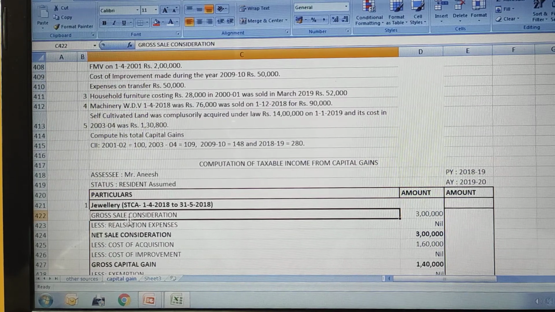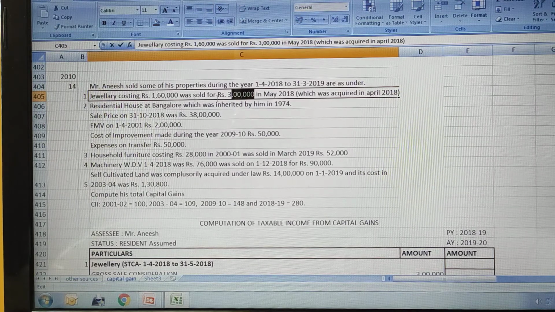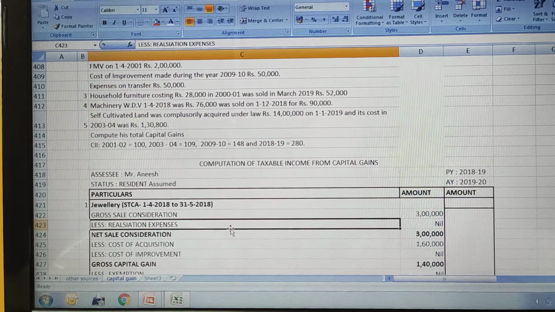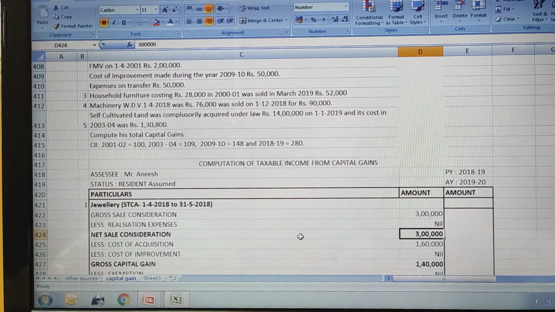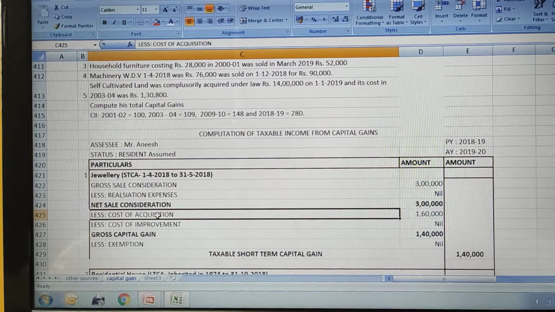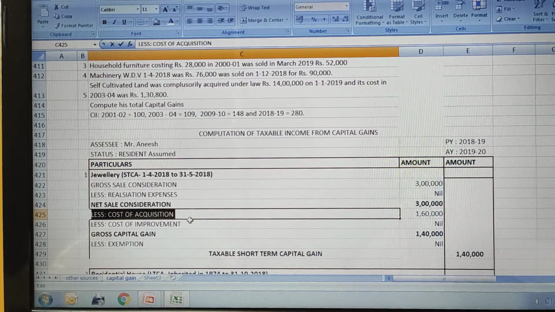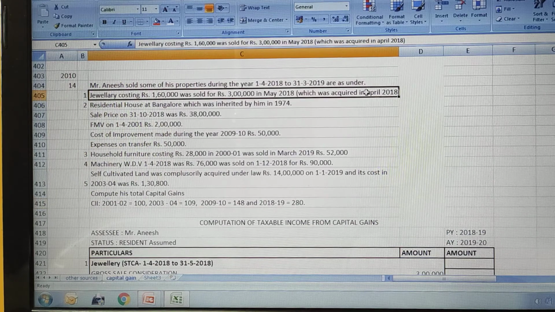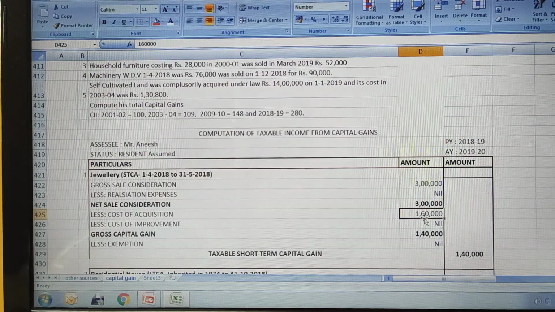Gross sale consideration: the jewelry was sold for 3 lakh, as we saw in the problem. There is no information given on commission or transfer expenses, so realization expenses will be nil. If you subtract these two, you will get the same answer, that is your net sale consideration. Because this is a short-term capital asset, we are going to deduct the cost of acquisition. We are not going to do indexing here. The jewelry was acquired in April 2018 for rupees 1,60,000. So this is your cost of acquisition.